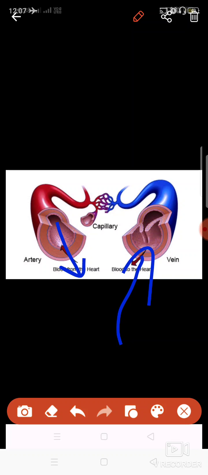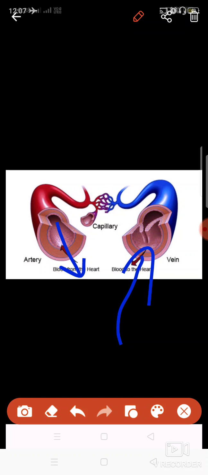So these arteries bring blood from the heart to different parts of the body, once the heart has purified the blood. And the veins carry the impure blood, the deoxygenated blood, from different parts of the body to the heart. So function wise, these are different.